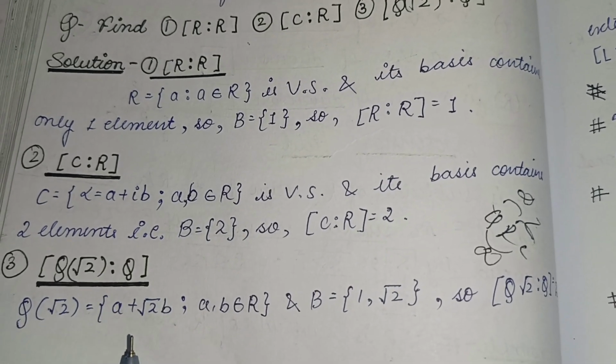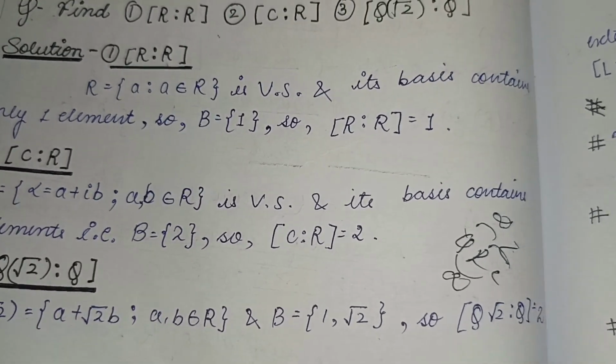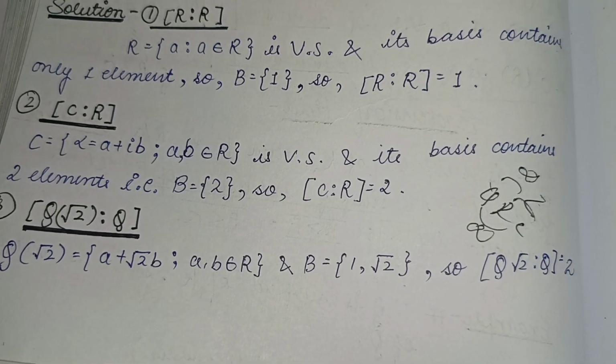And also Q(root 2) can be written like this: a plus root 2 b, where a and b belong to Q, and the basis is 1 and root 2. So [Q(root 2):Q] will be equal to 2. That is, the size of the basis of this will be equal to 2.